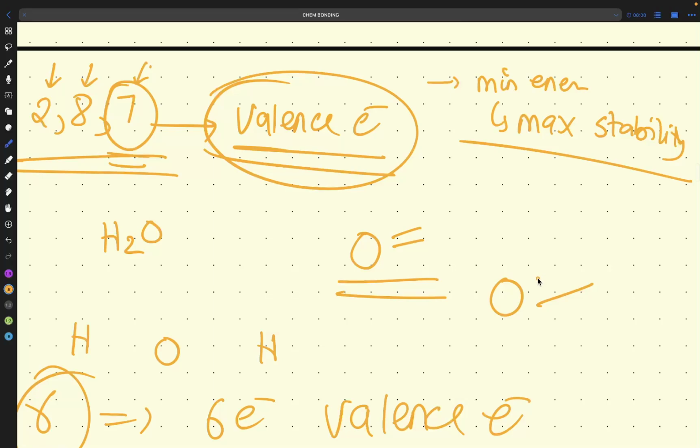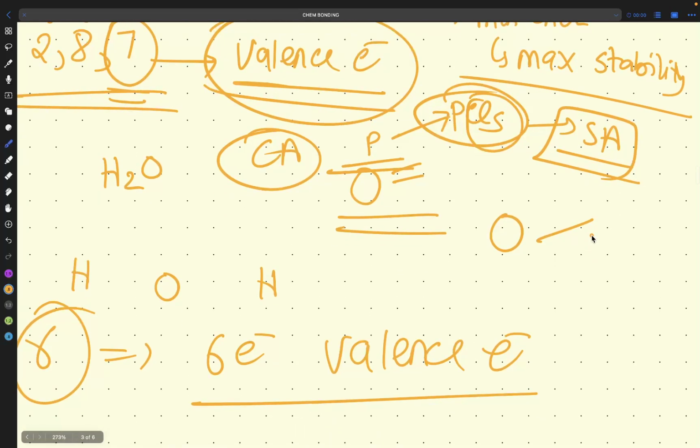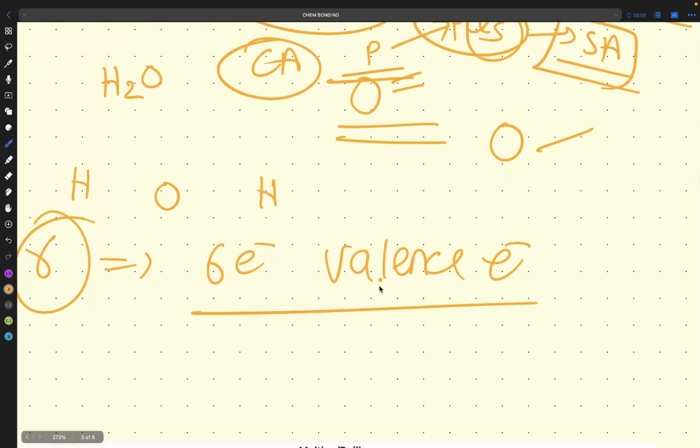So what exactly are we doing here? When we are drawing PCl5, we know that phosphorus, which is P, is the central atom. First point is clear. And Cl5 will be the surrounding atoms. Second point is clear. We don't know how to draw PCl5, but we know the basic thing that yes, phosphorus will be the central atom and chlorine will be the surrounding atoms.